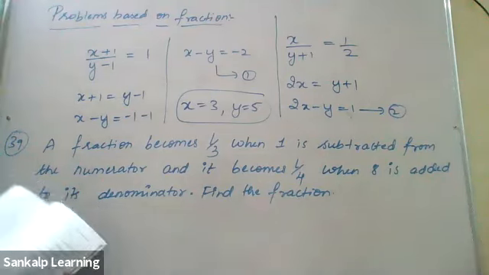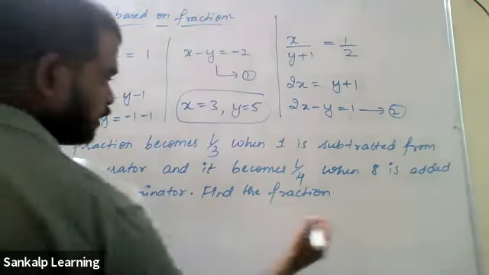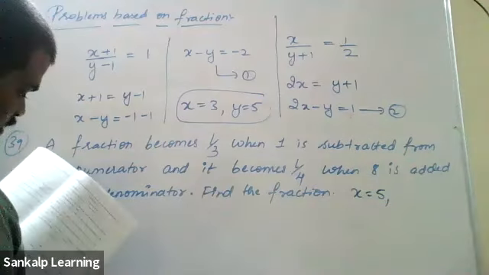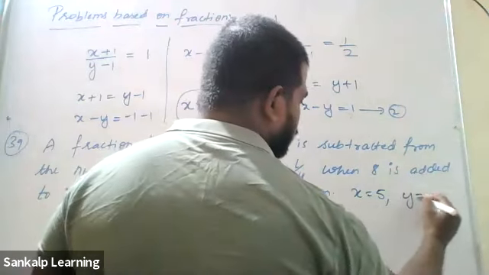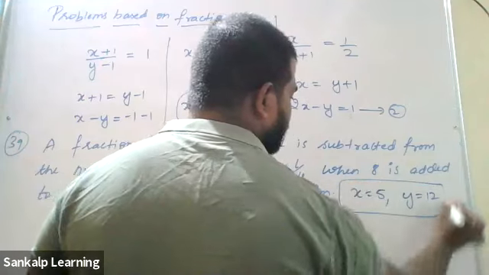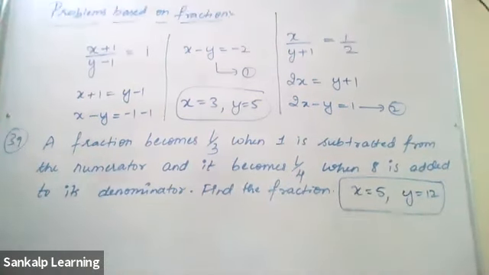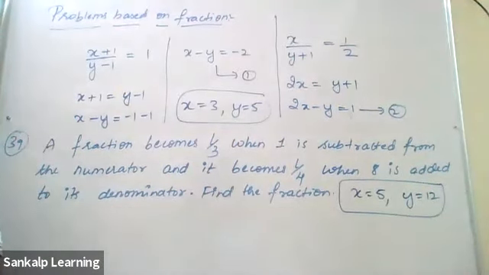So the next one, I'll also write the answers. You can take it as homework and do it. X is 5 and y is 12. You can also finish it now. No problem. If you want to try it later, you can try it later. It's better if you finish it now. So x is 5, y is 12 for the next one. Okay.